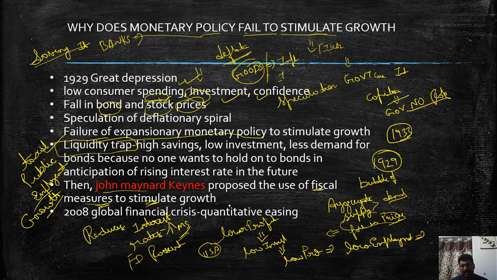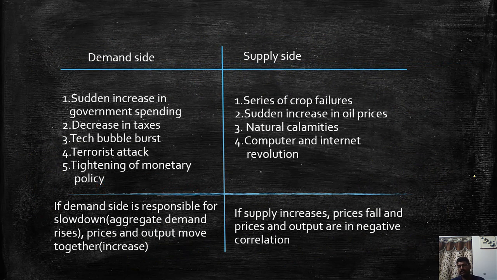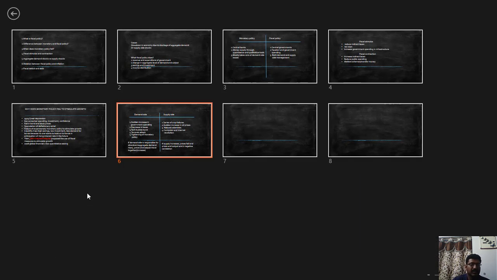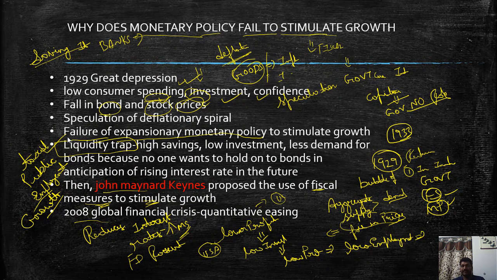in case of failure of monetary policy to promote growth. This was also what happened during the 2008 global financial crisis, when there was quantitative easing. What quantitative easing means is that the US Federal Reserve, that means the US central bank, reduced the interest rates to stimulate the growth. And in India, the government used fiscal stimulus rather than monetary policy. So this is the idea of the usage of fiscal policy in case of failure of monetary policy.